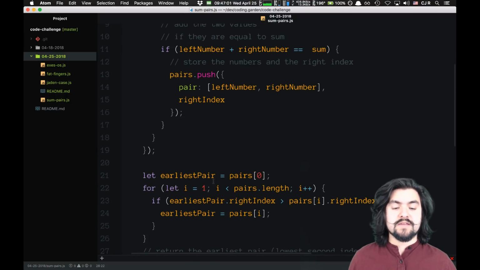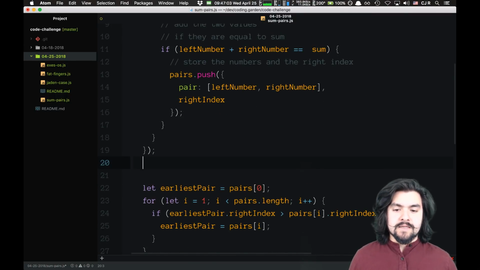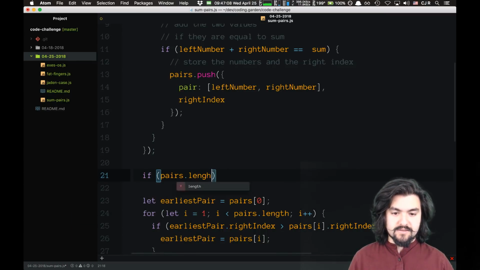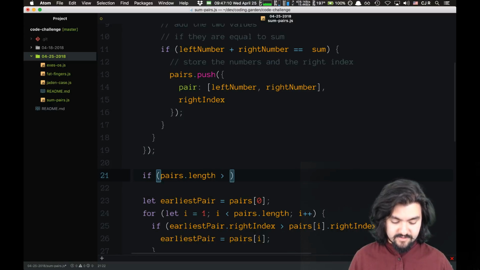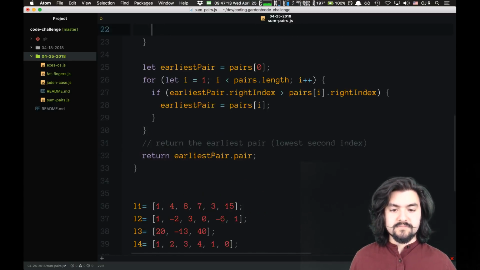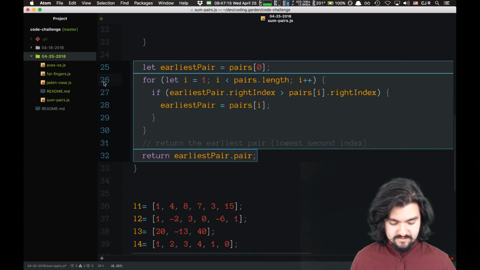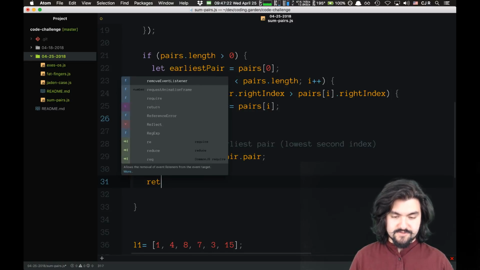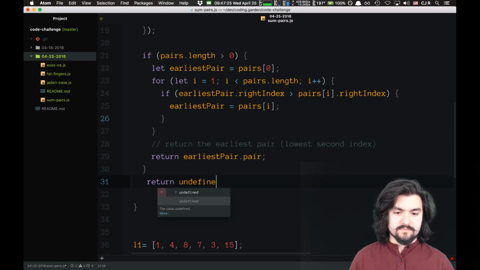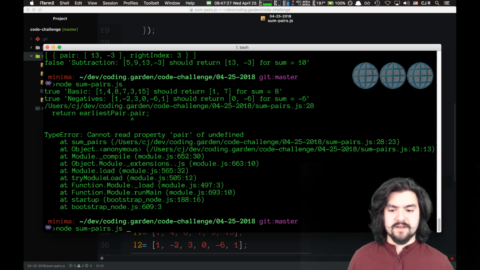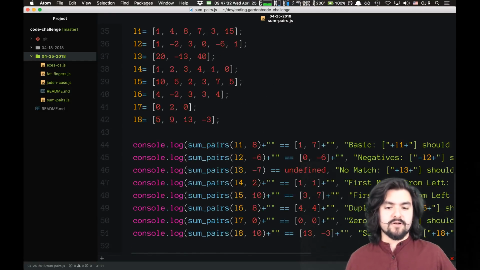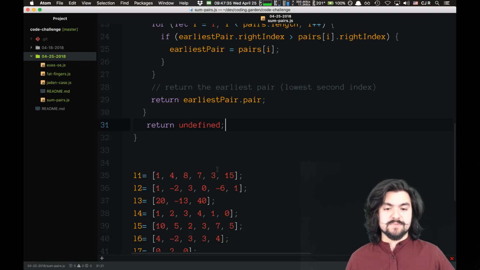Oh, if there are no... Okay. If pairs.length is greater than 0, then we do this. Otherwise, just return undefined, meaning we didn't find a pair. Cool, and that works. So we get back the actual pair for all of these different ones and the one that I was expecting.